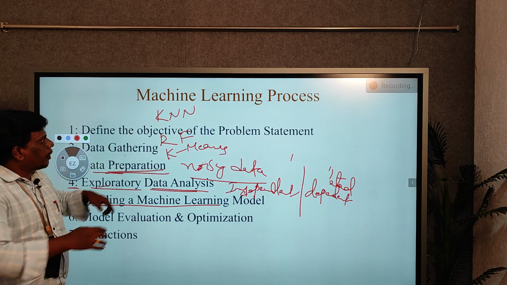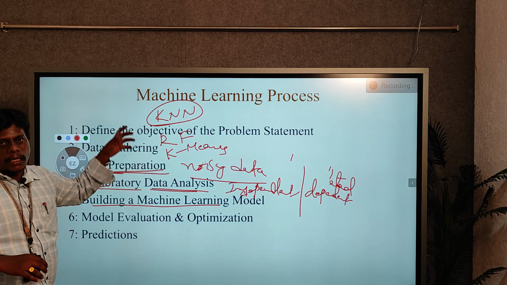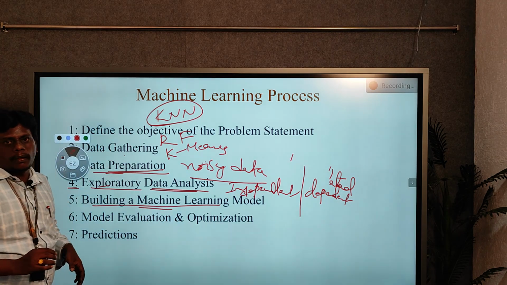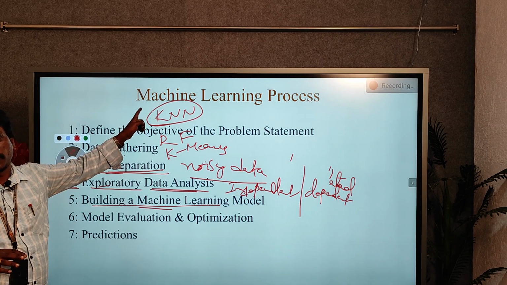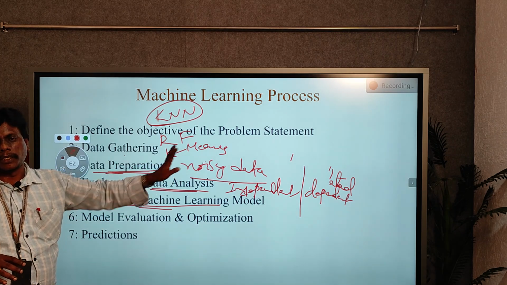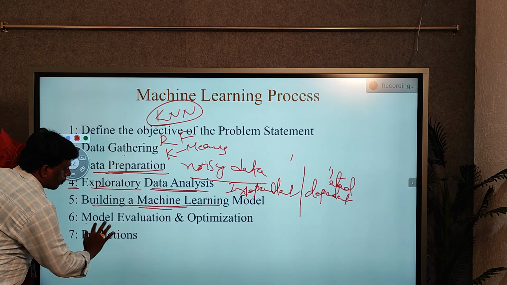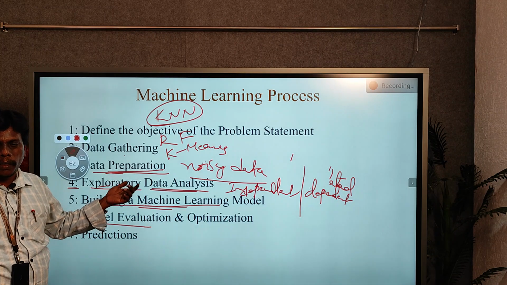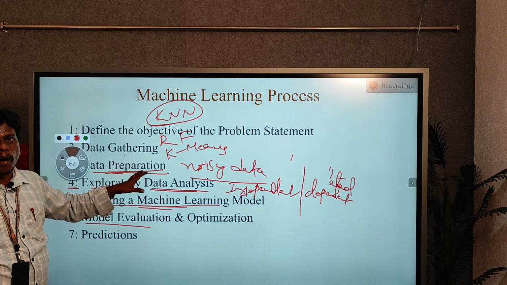After selecting one algorithm, we create a model with it. Creation of the model means we give training to the machine with the help of the particular algorithm. After giving that training, next we have to evaluate the model, whether it works properly or not. We have to find out the performance of the model we constructed.